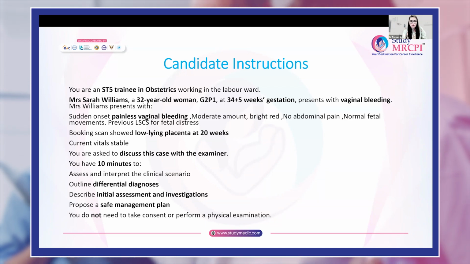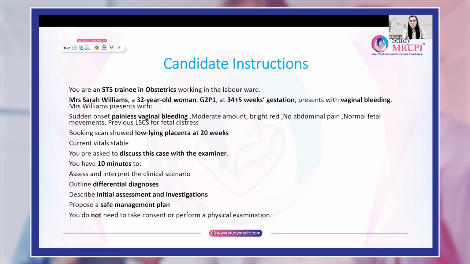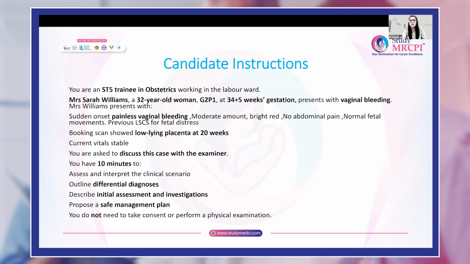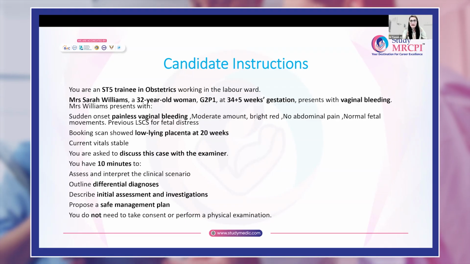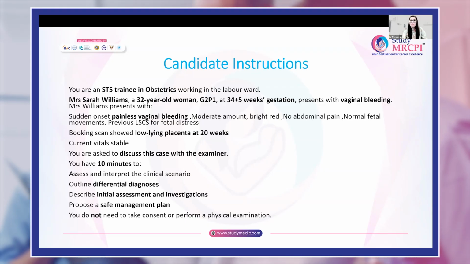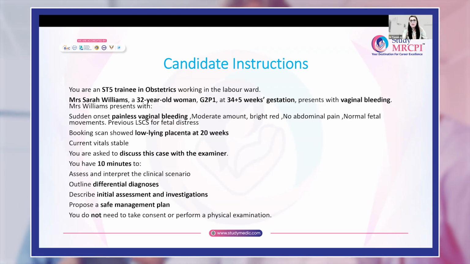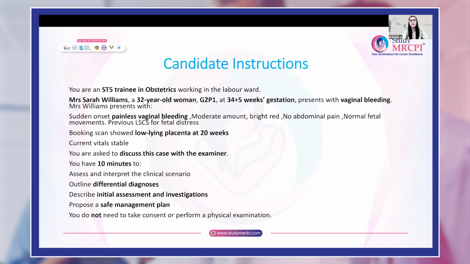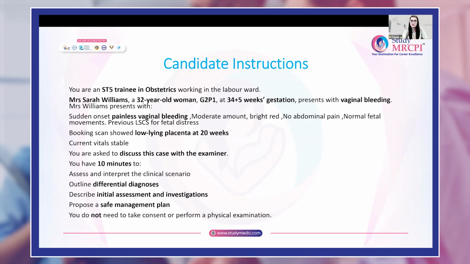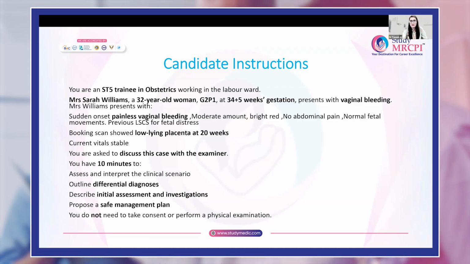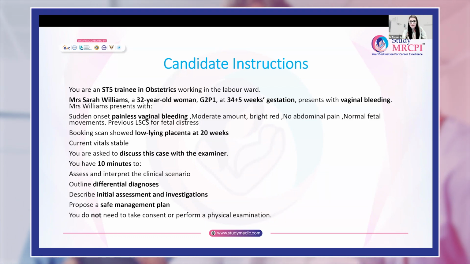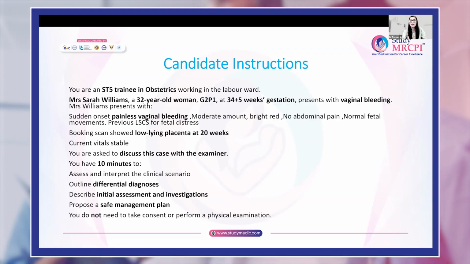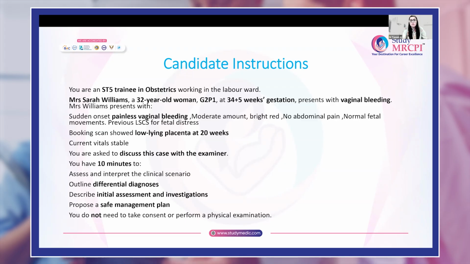We should check the vitals of this patient, 2 wide bore cannulas should be secured, and blood should be taken for blood group and cross match, full blood count, coagulation, and renal function tests, and the blood bank should be informed about the arrangement of blood. Fetal well-being should be assessed through continuous electronic fetal heart rate monitoring, and the blood loss should be estimated, as in most cases of antepartum or postpartum hemorrhage, at times the blood loss is underestimated. So we should be very careful about that, and digital examination should be avoided until we are sure about placental localization.